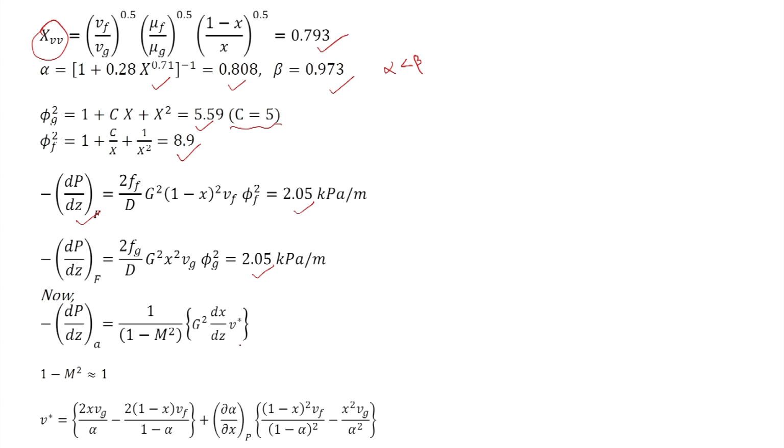Now, the pressure gradient due to acceleration is given by this expression, and 1 minus m square is approximately equal to 1. So, V star is given by this expression here.